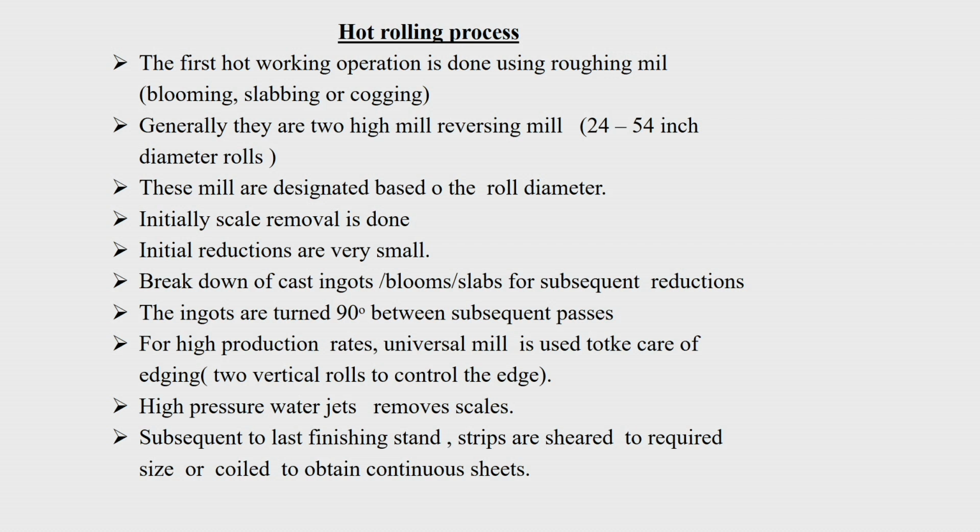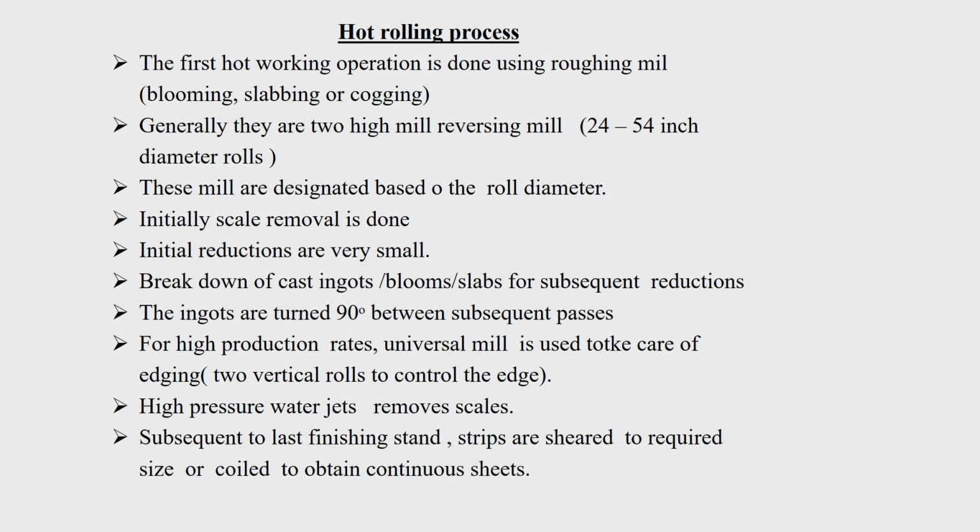Now, as I mentioned, let us look at what are the advantages with the hot rolling process compared to the cold rolling process. The first hot working operation is done using a roughing mill. In the hot rolling process, you call it blooming or slabbing or cogging, where the size of the billet or ingot is very large and you are just doing the first breakdown pass through the roll. When you are getting a bloom, you call it blooming.